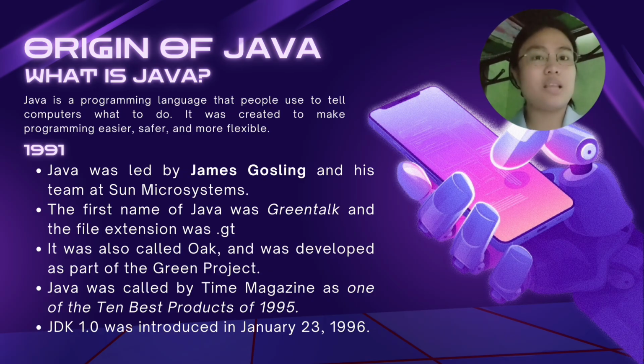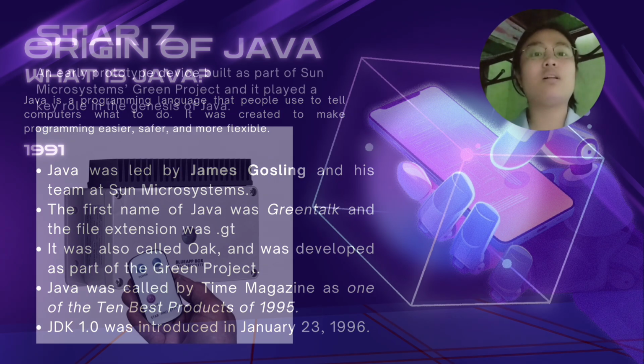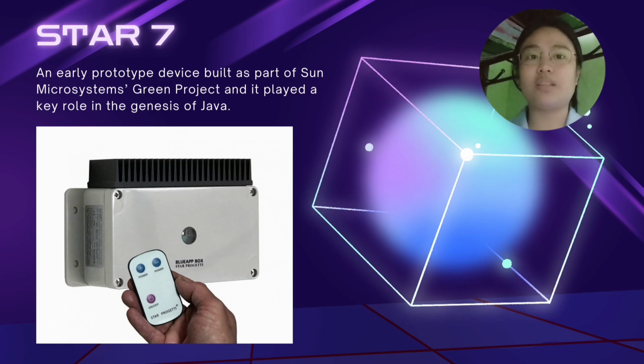The very first name was GreenTop, and the files had a GT extension. Soon they renamed it to Oak after the oak tree outside Gosling's office. They also called a project Star 7, which was an early prototype device built as part of the Sun Microsystems Green Project, and it played a key role in the genesis of Java.